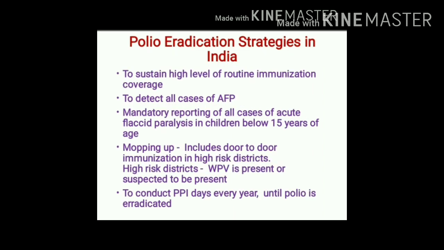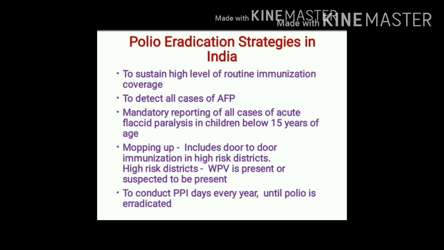What are the strategies that are recommended for eradication of poliomyelitis in India? These strategies include to increase and maintain high immunization coverage, detection of all cases of acute flaccid paralysis, and mandatory reporting of all cases of acute flaccid paralysis occurring in children below the age of 15 years. To whom should reporting be done? Yes, it should be done to the SMO, that is, Surveillance Medical Officer.